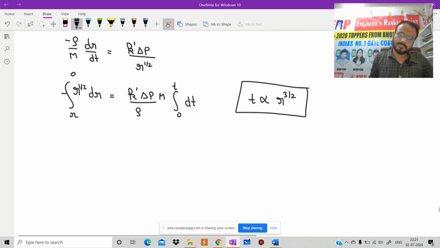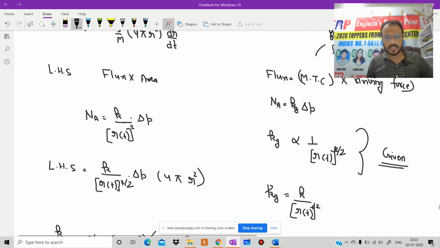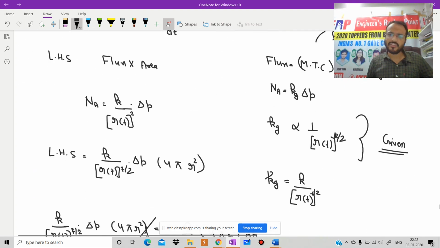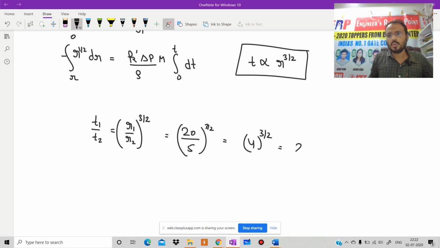Then t1 by t2 is equal to r1 by r2 to the power 3 by 2. The r1 is 20, the r2 is 5. So 20 and 5, that is 4 to the power 3 by 2, which is 2 to the power 2 into 3 by 2. And 8 is the correct answer. The ratio will be equal to 8.